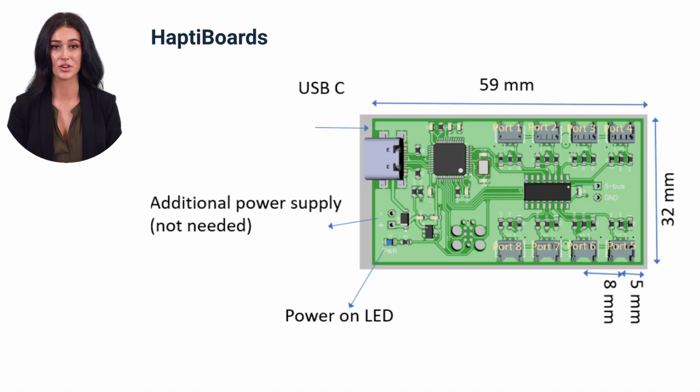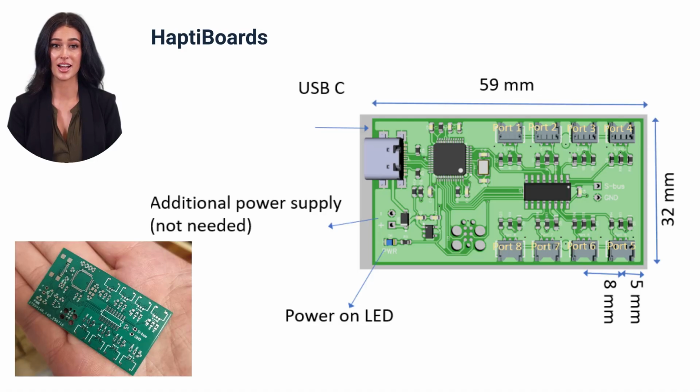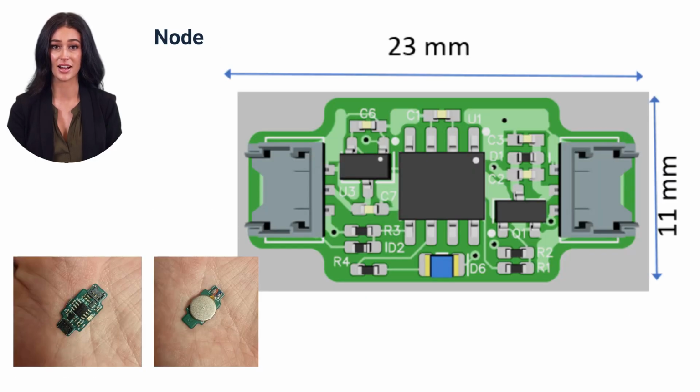HaptiVerse comprises multiple components. HaptiBoards are modular haptic control boards. They use a bus architecture to support multi-channel design that works with many types of actuators. A special version of control board can support multiple buses to scale the number of haptic outputs, offering flexible customization.